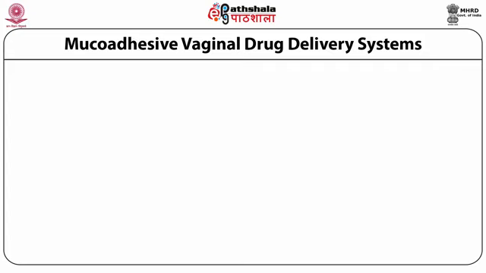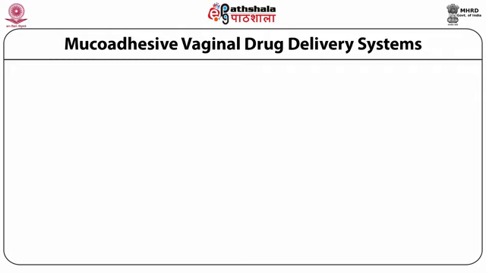In a vagina, you can have the usage of mucoadhesive tablets, pessaries or suppositories, mucoadhesive gels, emulsion-based formulations, microparticulate systems, nanoparticulate systems, and a combination of all these systems.